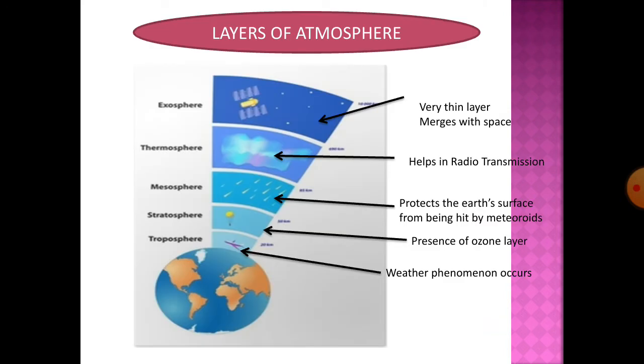So here we are only going to learn the names of the layers and the diagram, but I will tell you some little information about these layers. There are 5 layers of atmosphere based upon composition, temperature and other properties. Number 1, troposphere, weather phenomena occur here. Stratosphere, presence of ozone layer. Mesosphere, protects the earth's surface from being hit by meteorites.